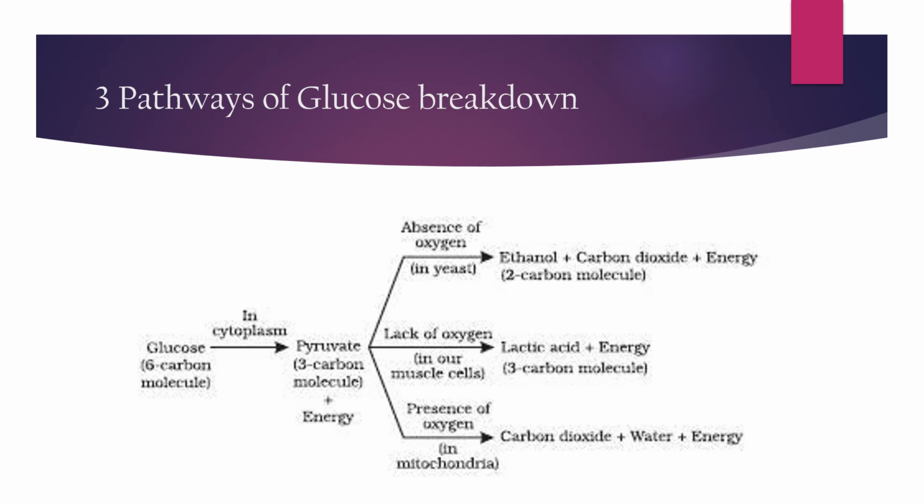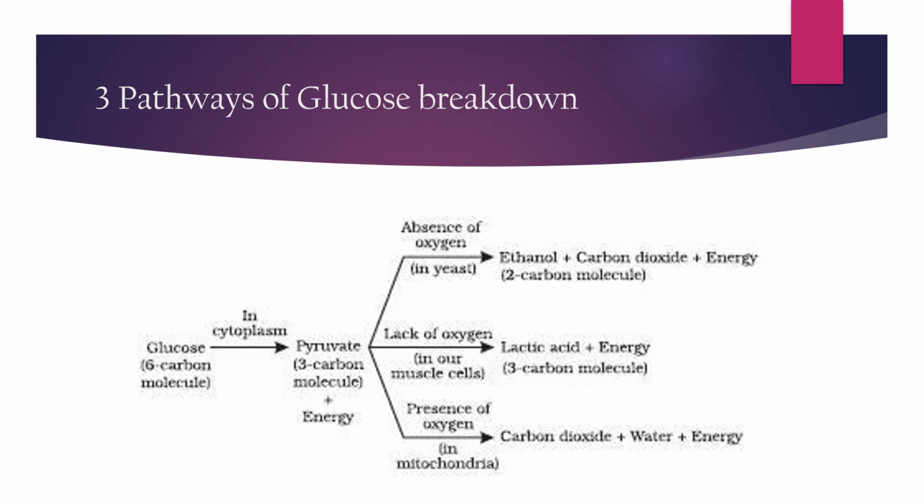Three pathways of glucose breakdown. Glucose breakdown takes place in three pathways inside our body. Okay, glucose is a 6 carbon molecule. In cytoplasm, it is transformed into pyruvate, that is a 3 carbon molecule, plus energy. It happens in three ways, as I previously told. In the absence of oxygen, that happens in yeast, that is present in bread.